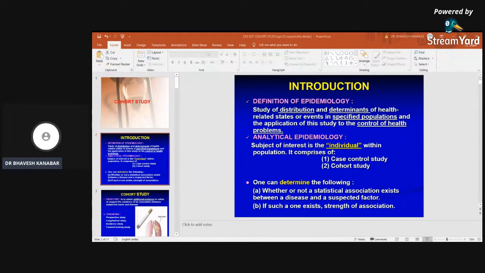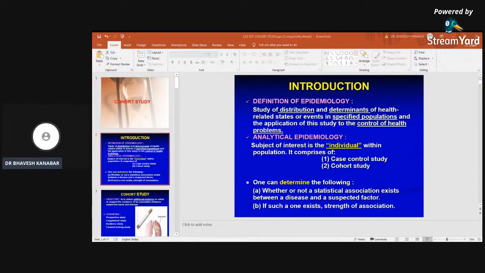Let me check it again. Is it visible and is it audible to everyone? Right, so I think it is visible. The slide is clearly visible as well as audible to everyone. Write down in the chat box. Is the slide as well as my voice clearly audible and the slides clearly visible? Write down in the chat box.